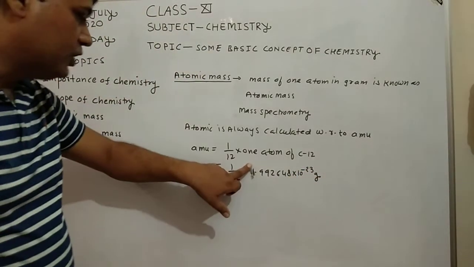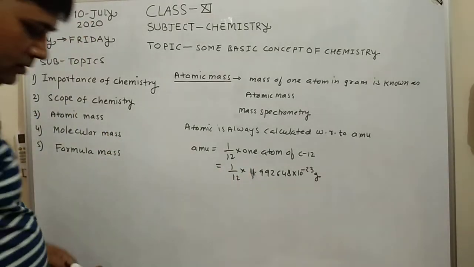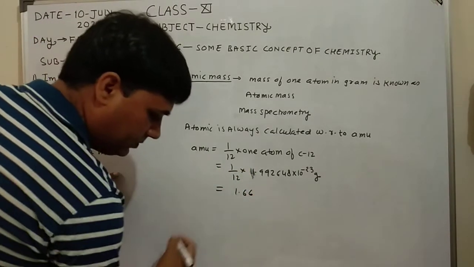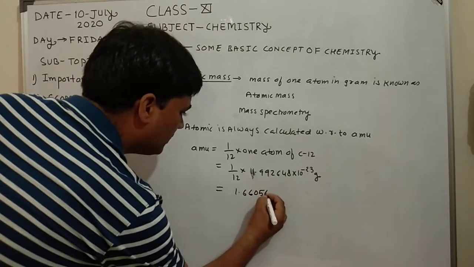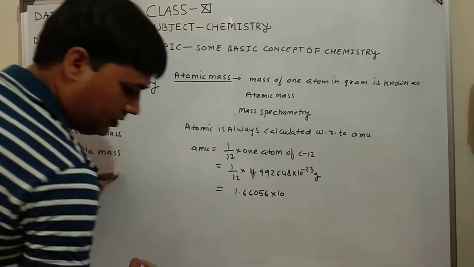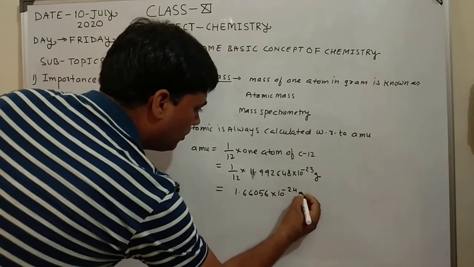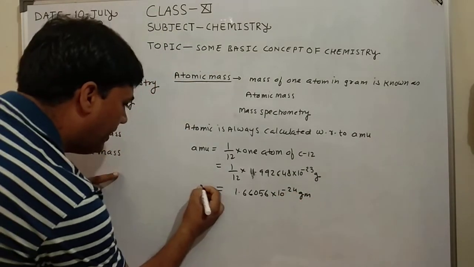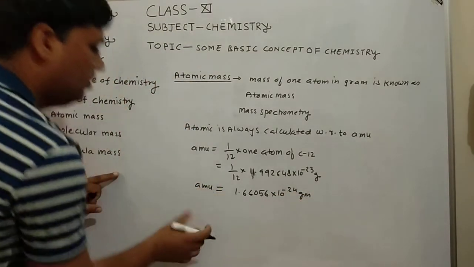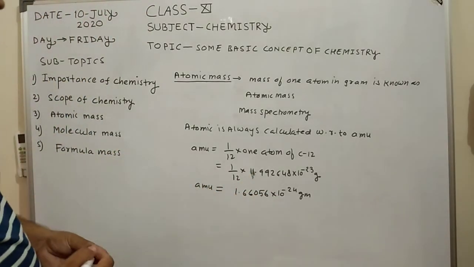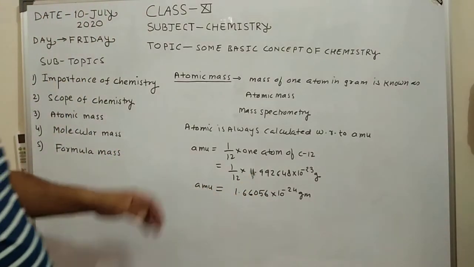So after calculation, the value is 1.66056 into 10 to the power minus 24 gram. So 1 AMU is equal to 1.66056 into 10 to the power minus 24 gram.